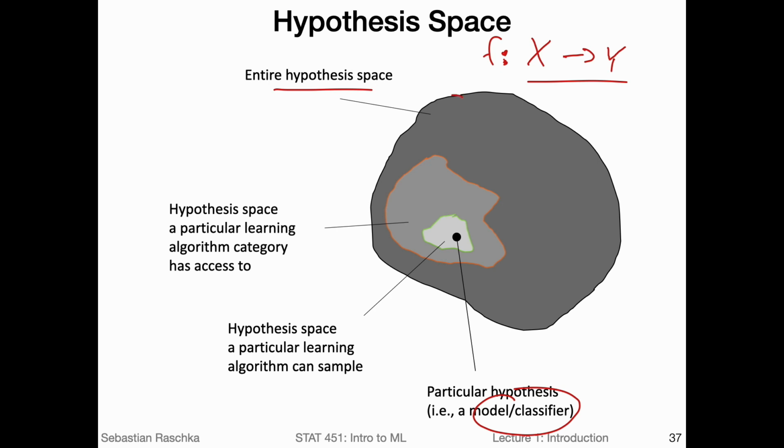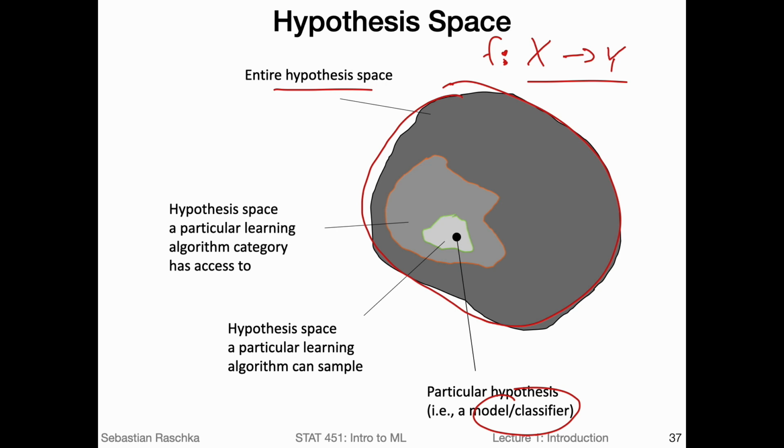So let's just assume there's this whole space of possible hypotheses that we can search. These are all the possible functions. And then when we use a machine learning algorithm, we usually only sample or evaluate a subset of this.